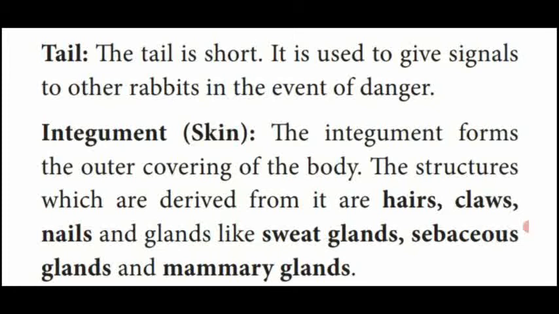Sweat glands release the waste material in the form of sweat. Sebaceous glands secrete oily substance. Mammary glands secrete milk. So these are all the different glands, and structures like hairs, claws, and nails are derived from the skin or integument of a rabbit.